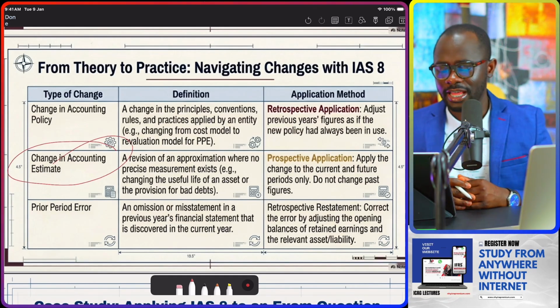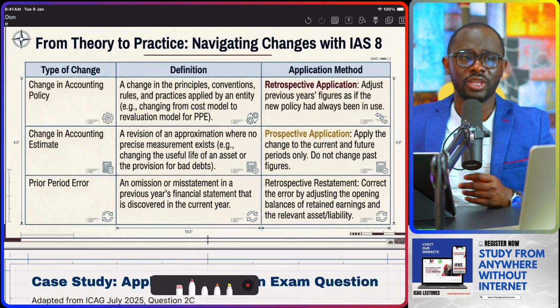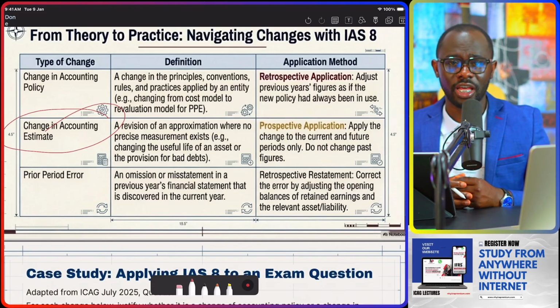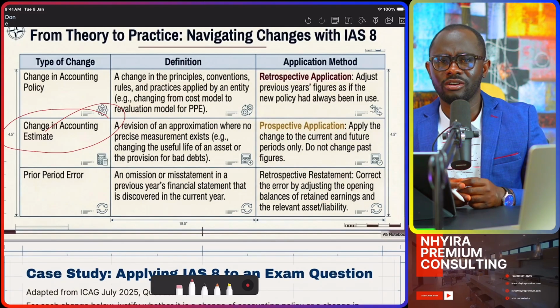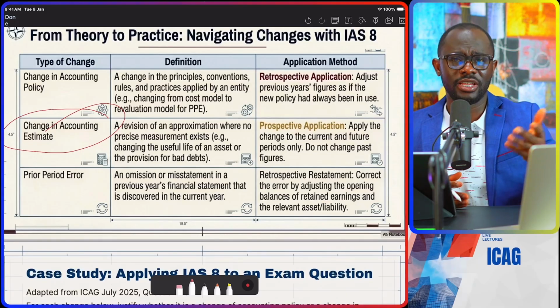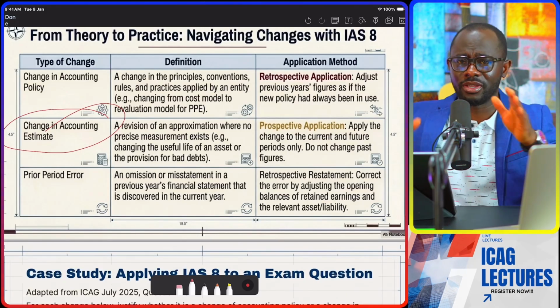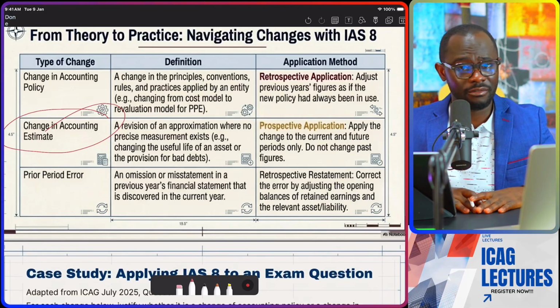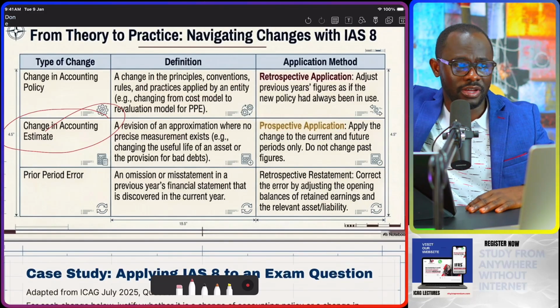Then changes in estimate, these are going to be issues about the provisions that we make in the book, changes or revision in the economic useful life of an asset. All that will be changes in accounting estimate. When that happens, we apply it prospectively. It means it will affect the current year financial statement and future financial statement.